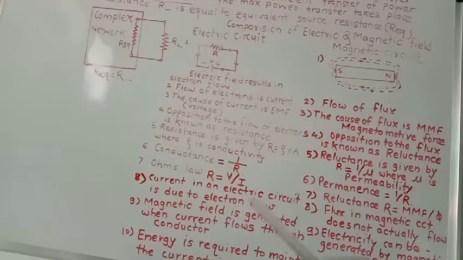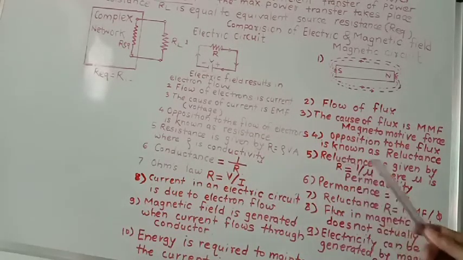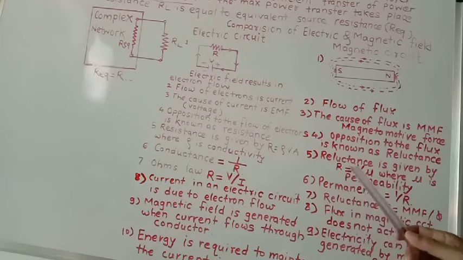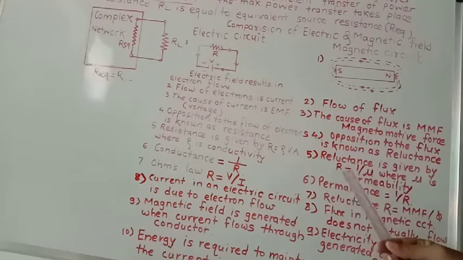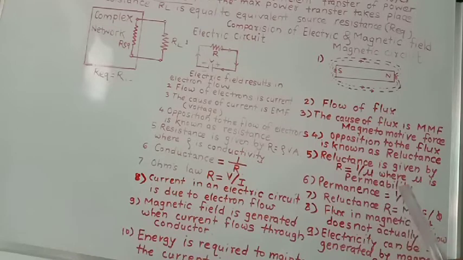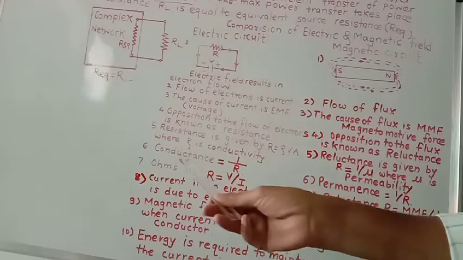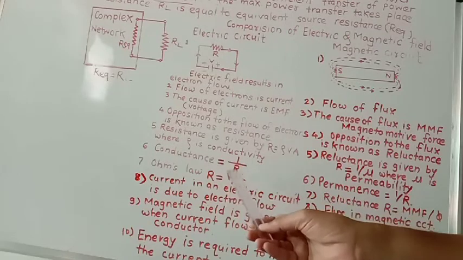Reluctance is given by R equals l upon mu A, where mu is called permeability. Then conductance is equal to 1 upon R.